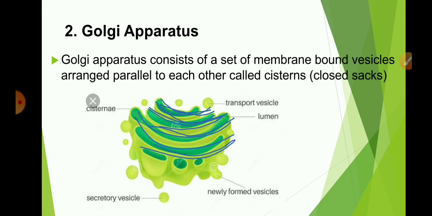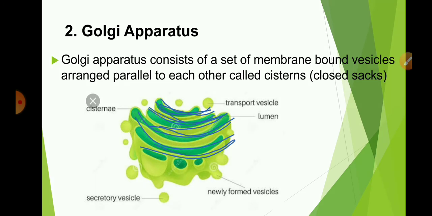Membranes of Golgi apparatus often have connection with the membrane of endoplasmic reticulum, forming a complex cellular membrane system. See, the membrane of Golgi apparatus is in connection with endoplasmic reticulum because endoplasmic reticulum is the network of transport of the cell and Golgi apparatus is the department of packaging and distribution.